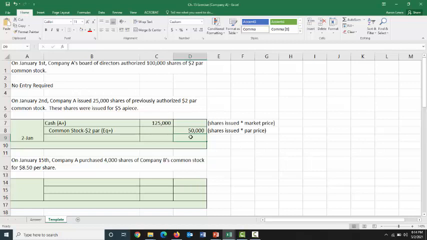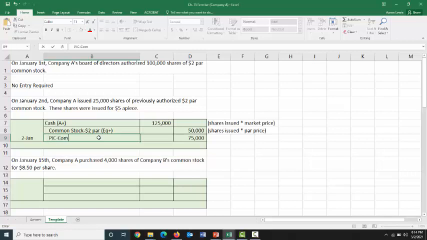Our debits don't equal our credits. We know right now that we're going to need another credit of 75,000. Well, what is that 75,000? It's the amount above par that our now owners are paying to invest in our company to buy our equity. It is our paid in capital in excess of par on this common stock transaction, which I abbreviate to PIC common, and you are more than welcome to do so yourself. So we have our PIC common account going up for 75,000, and if you wanted to math that out, it is shares issued times the difference between market and par price.